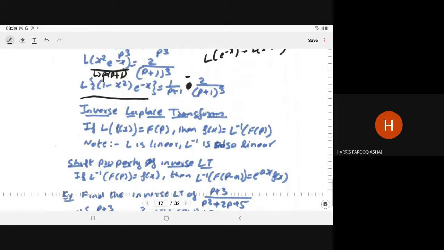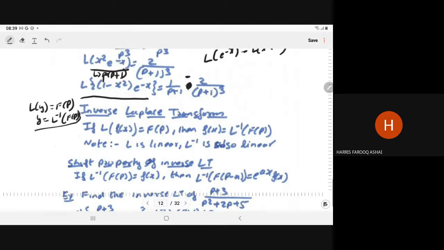Now you have seen, for solving the differential equation, there is a requirement to take the inverse Laplace transform. Means there we have the L of y is equal to F of p. Right side we have the function of p. So y is the solution of the differential equation. So y will become the Laplace inverse of the F of p.